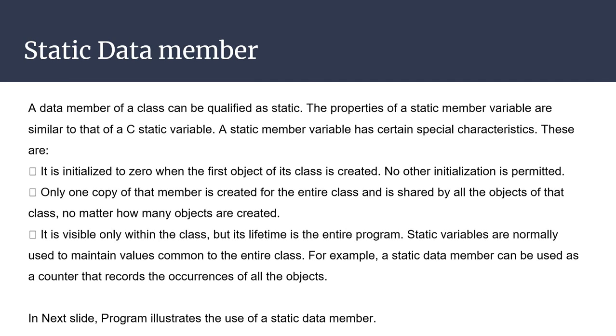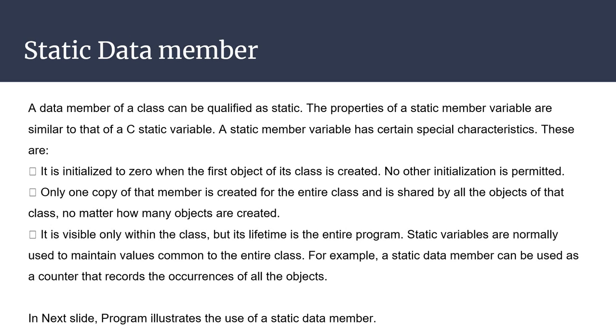Static variables are normally used to maintain values common to the entire class. Suppose we want to make a software in which we want a variable like count, and we want to share this count variable with all objects. In that case, we need to use a static variable. For example, a static data member can be used as a counter that records the occurrence of all the objects.